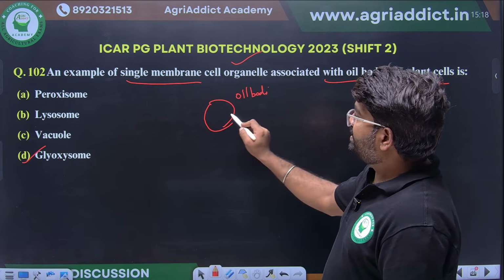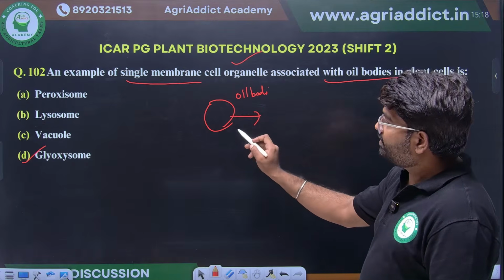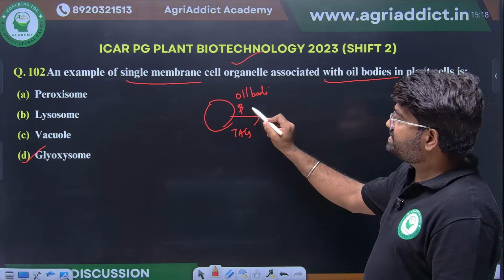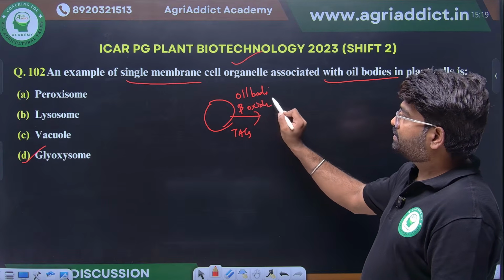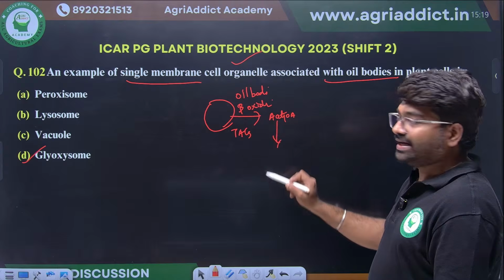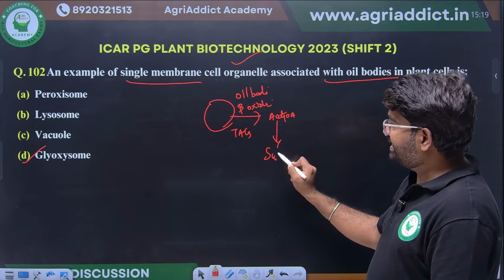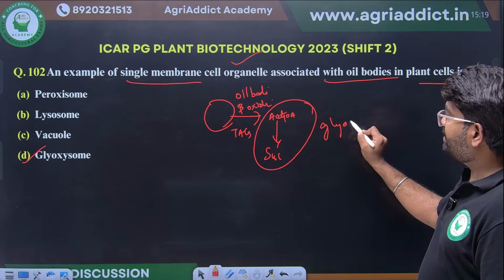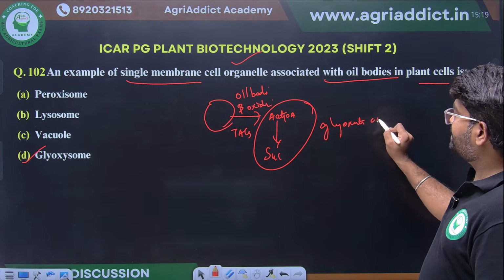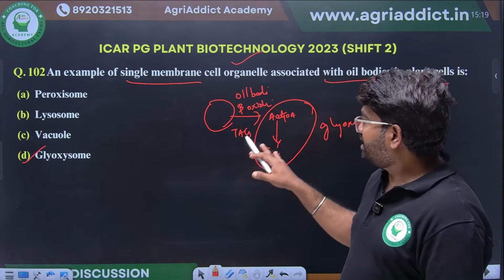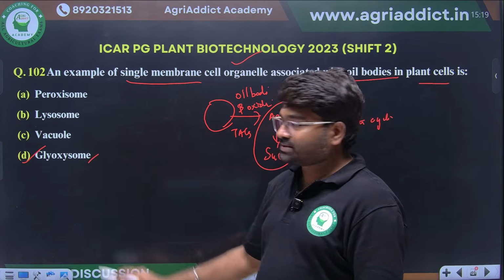These oil bodies will have enough triacylglycerols. This will enter beta oxidation, so much acetyl CoA will be produced. This acetyl CoA can be converted into succinate by the glyoxylate cycle. Glyoxylate cycle is in glyoxysome. So oil bodies will always be associated with glyoxysomes.